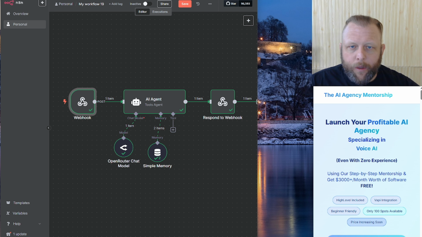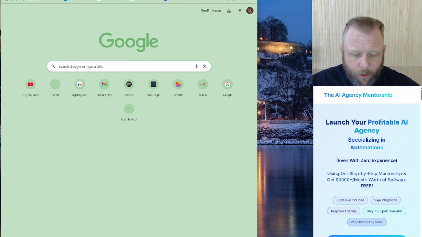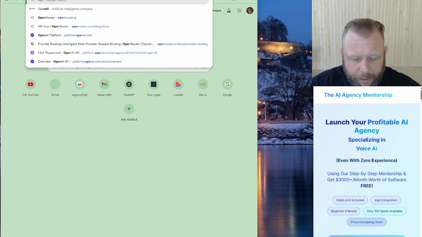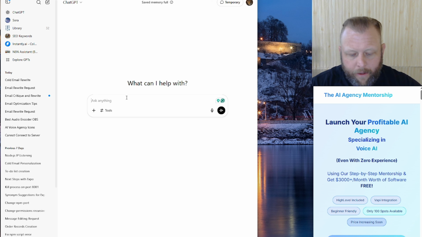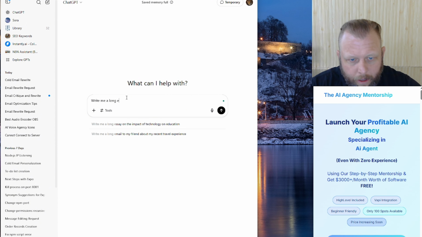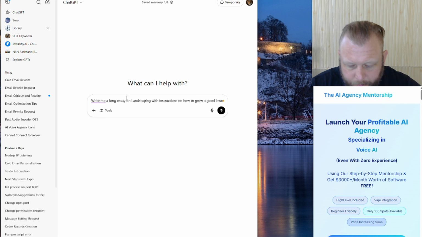So what we're going to do is come to, let's go to OpenAI for this. Write me, I don't even know, a long-worded, write me a long essay on landscaping with instructions on how to grow a good lawn.